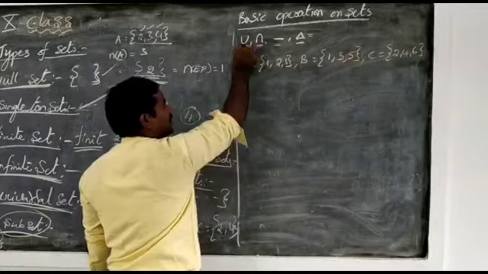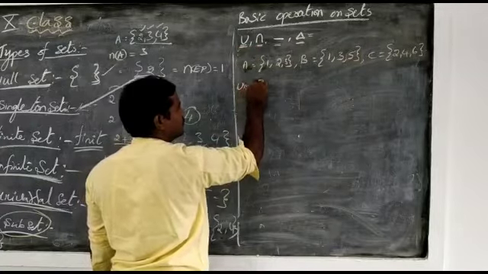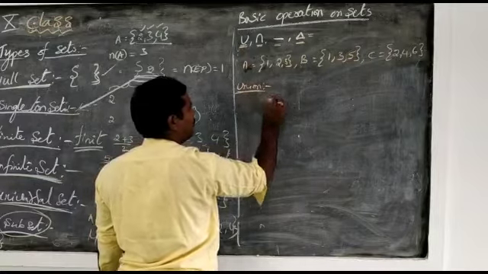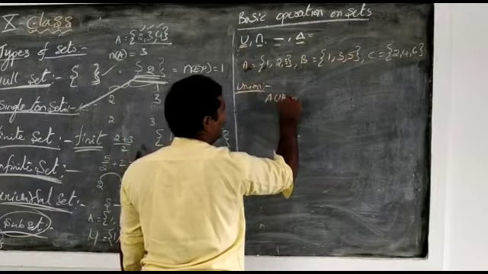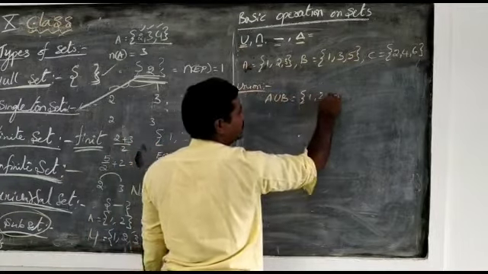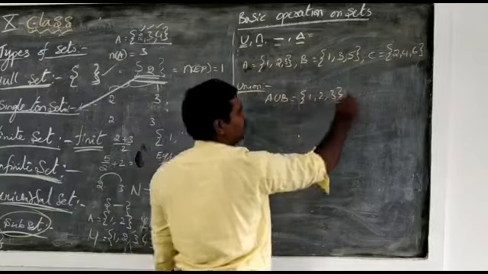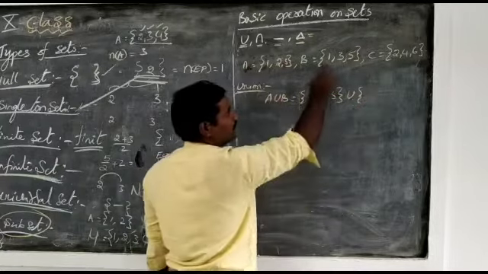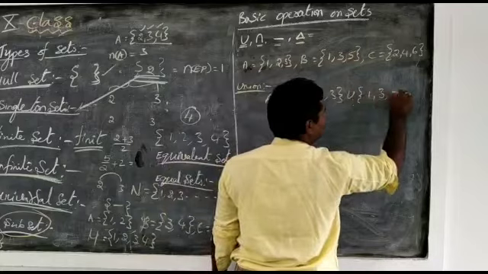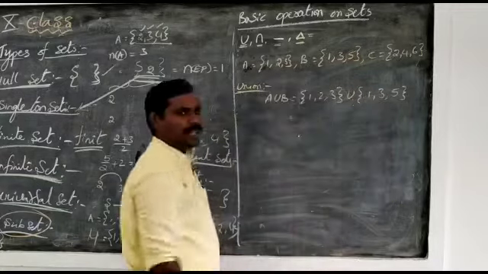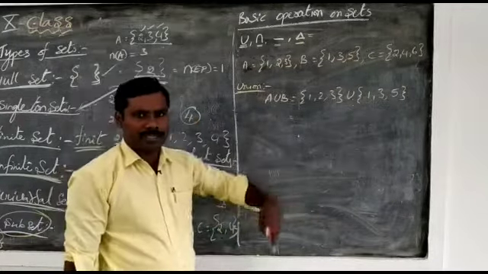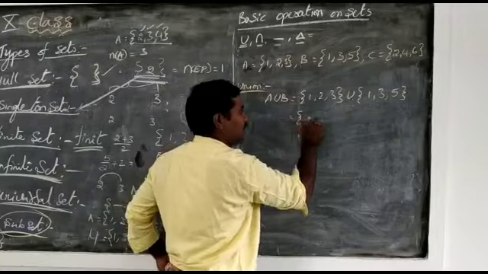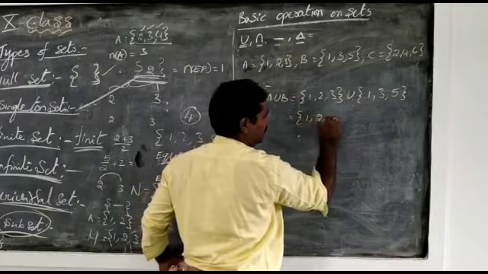Now I am finding the union. For example, find A union B. What is A? {1, 2, 3}. And union, what is B? {1, 3, 5}. Union means write all the elements without repetition. Now I write set A: 1, 2, 3.